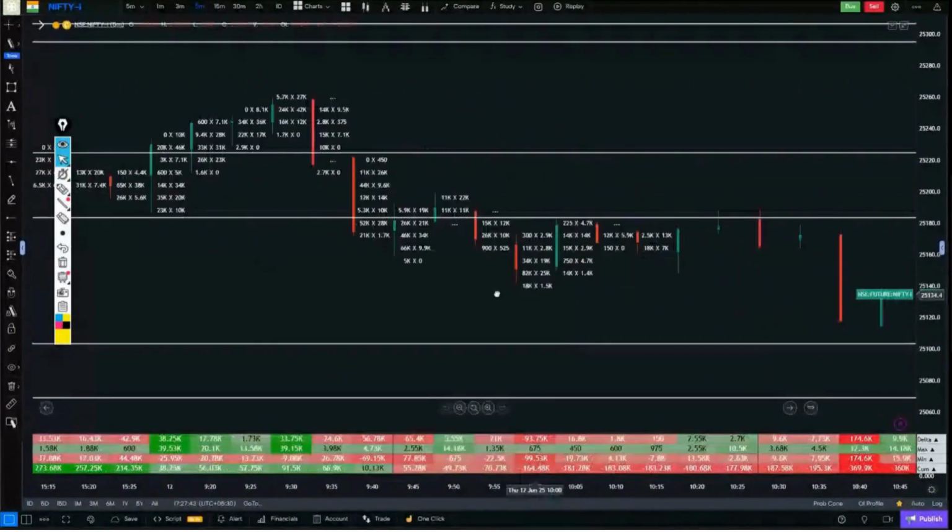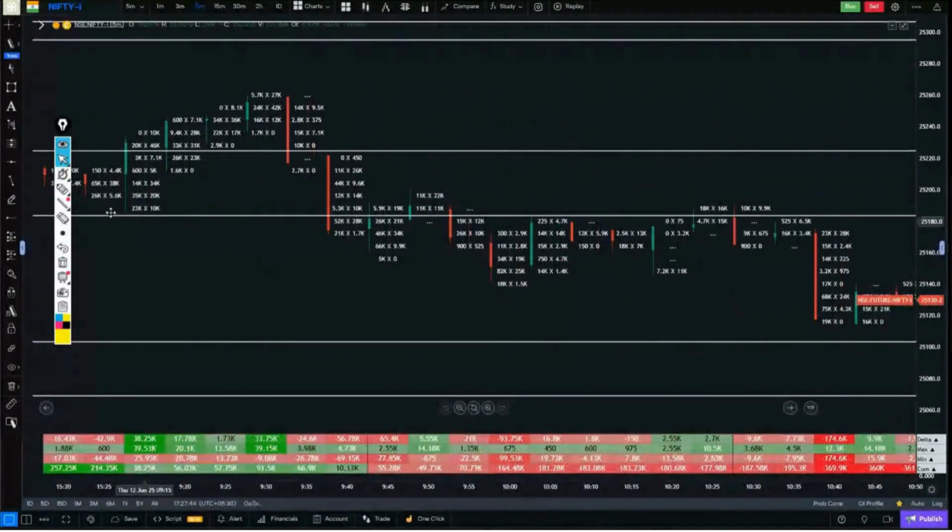So now, how do we read the footprint? First of all, the question arises as to which candles' footprints we should read. If we are to give more importance to some candles, then which ones should we focus on? Like, there are some candles like this. Look at this one, this one, this one, this one, this one.